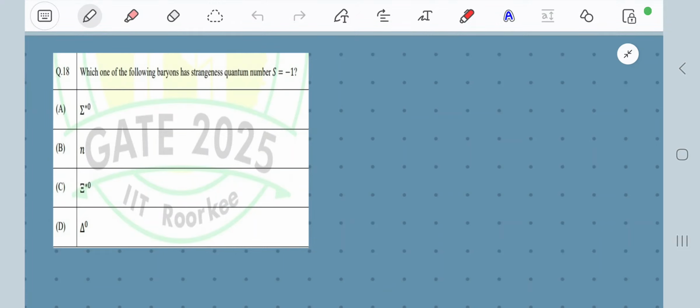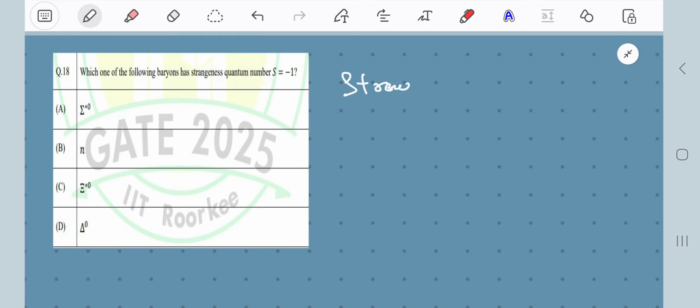Okay, so this is problem 18 from GATE Physics 2025, and what we are asked is which of the following baryons has strangeness quantum number equal to -1. Now we know that the strangeness quantum number actually is associated with the presence of strange quarks, right?